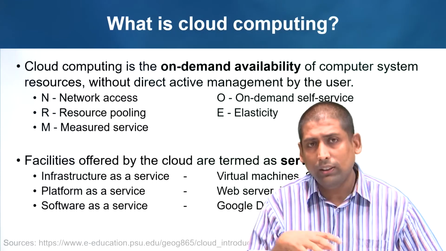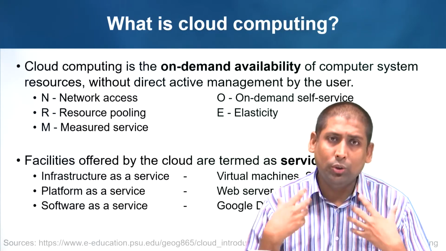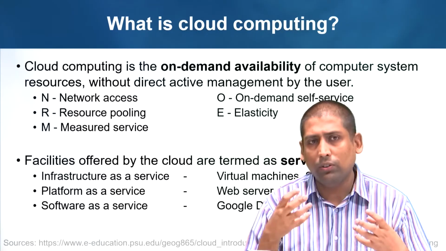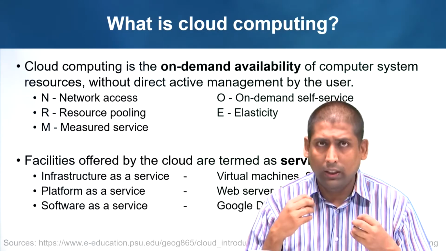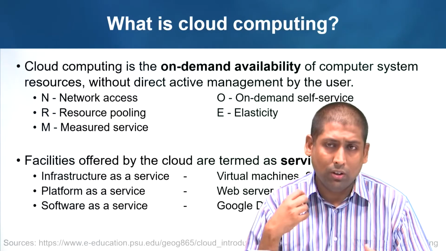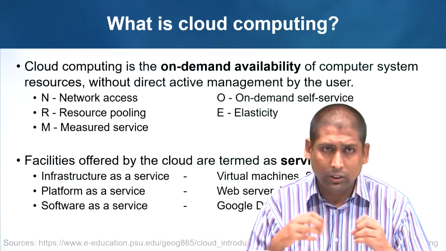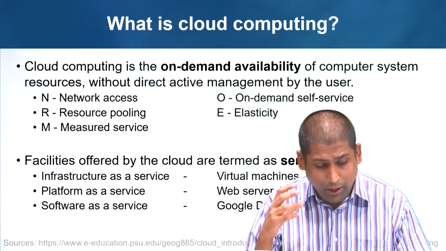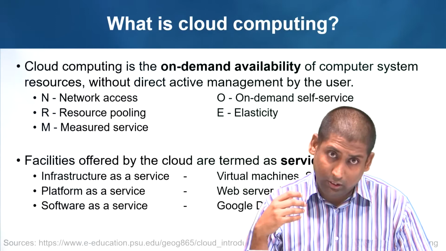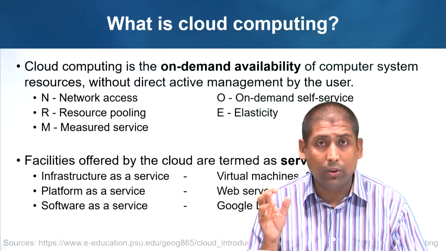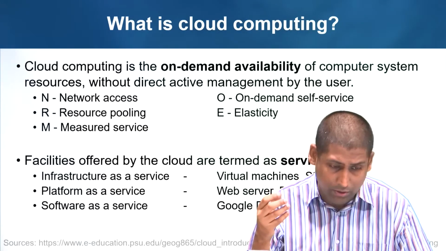And finally, all these cloud computers are measured services. That means you pay as you go. You only pay for the amount of resource that you will be using. It could be in terms of the amount of bandwidth you are using, the amount of hard disk you are using, and the amount of processing power you are using, and so on. So these are all measured, and it is very low if you have a very low requirement, and these can go very high if you do not control how much amount of resources you want to dedicate to this.